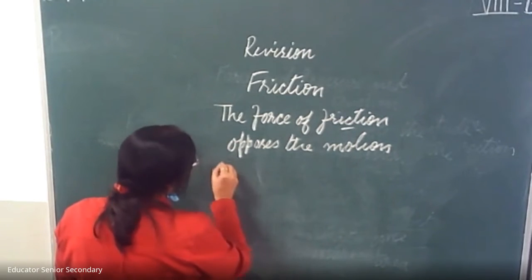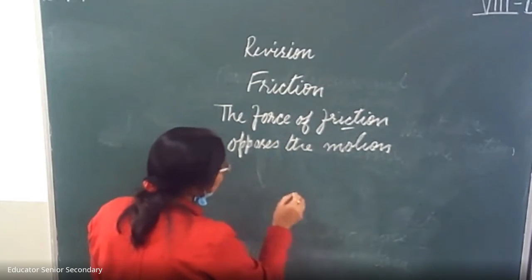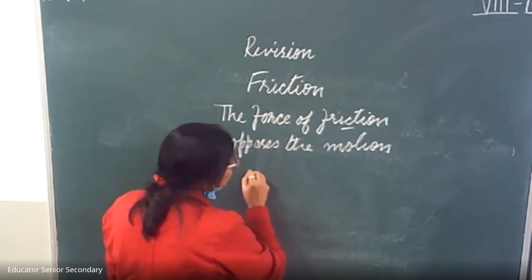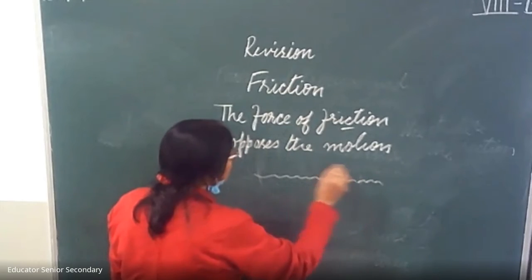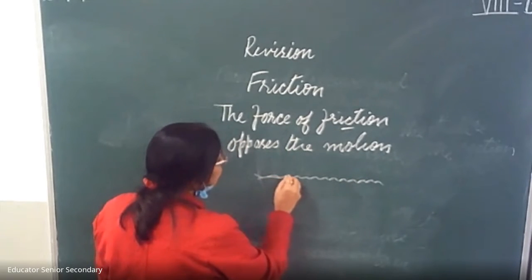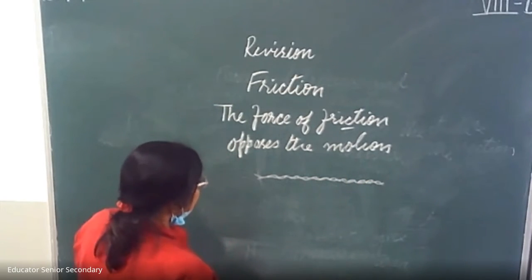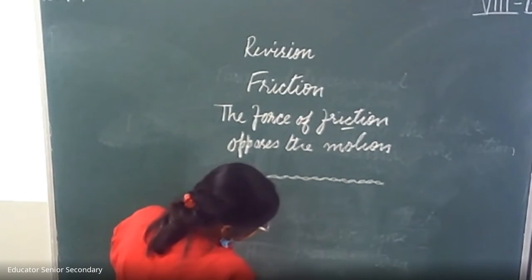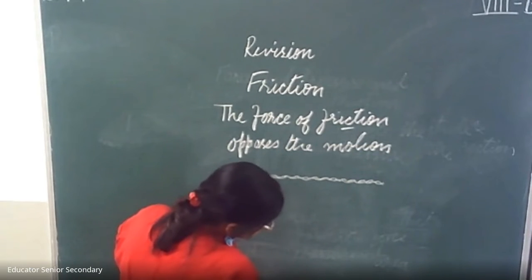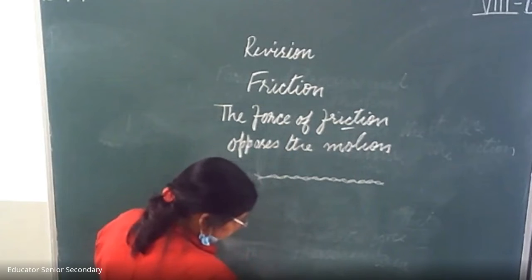What causes friction? Two surfaces are there. As we know, it is a contact force. It takes place between two surfaces. And when we observe these surfaces very carefully, we will find some bumps and grooves are there. When these two surfaces come in contact, interlocking takes place. And this is the cause of friction. When one surface moves over another, these grooves and ridges get caught up with each other and slow down the motion. This causes friction.